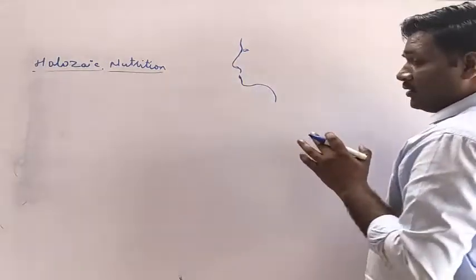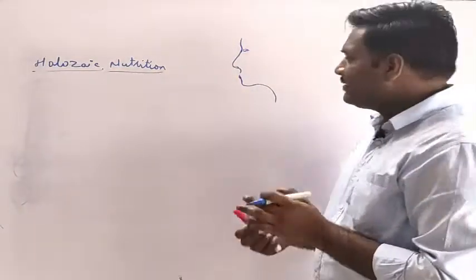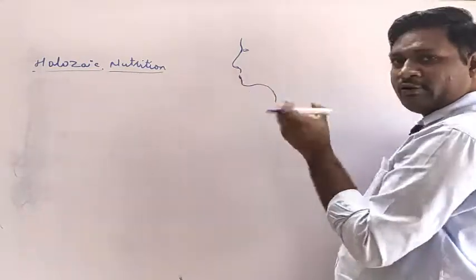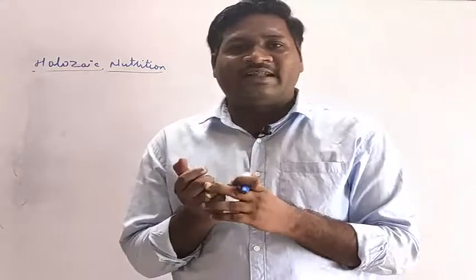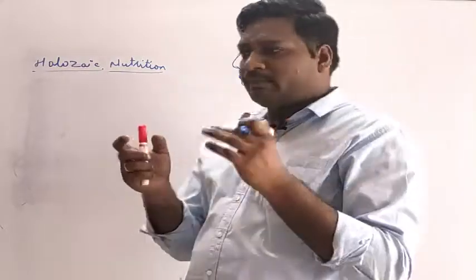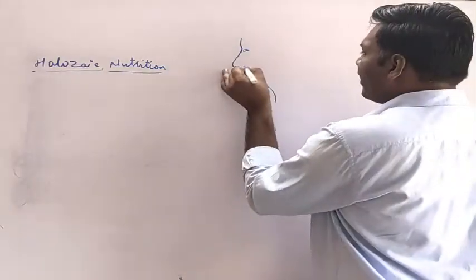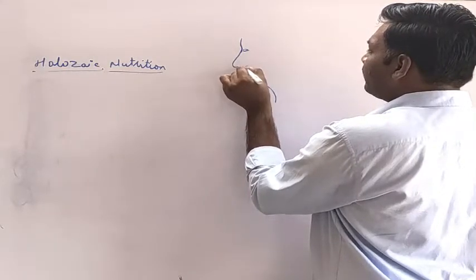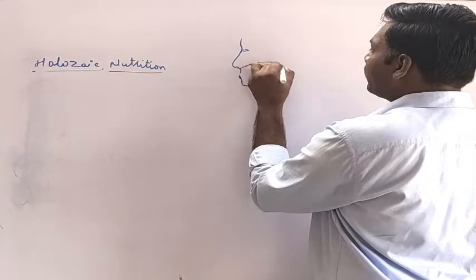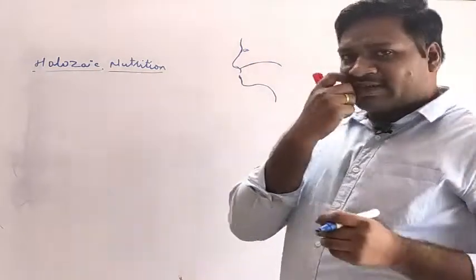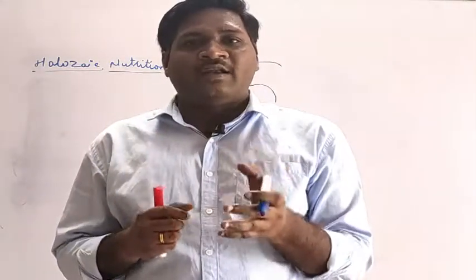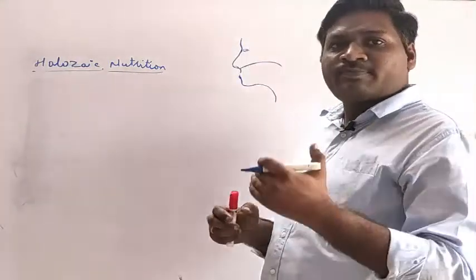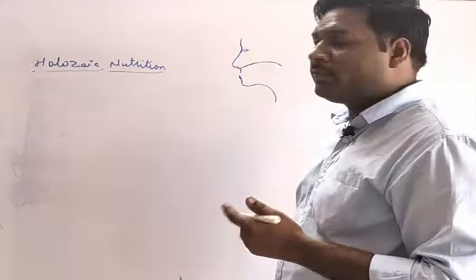So the main first part here is the mouth, and it opens into a large cavity that is called the buccal cavity. Within the buccal cavity we have different parts. On the upper part we have a roof, which consists of certain ridges that help us to hold the food material, to form a grip over the food material.